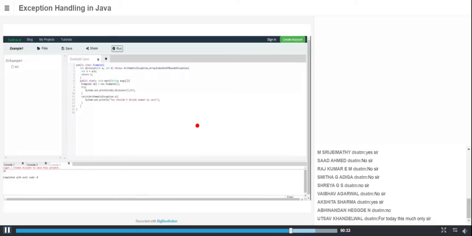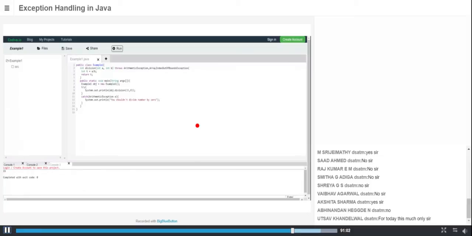If you want to throw, then you can throw only one exception at a time. You cannot throw arithmetic exception and array bound exception in a single statement. You can only throw one instance. But if you're using throws, irrespective of exception types, you mention them in the method signature, directly in the signature. So if your statement has this exception, it will handle it. If your statement has that exception, it will handle it. Or if you have so many exceptions, it will handle them.